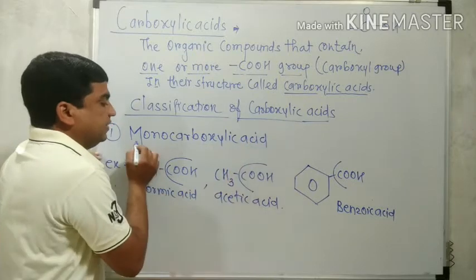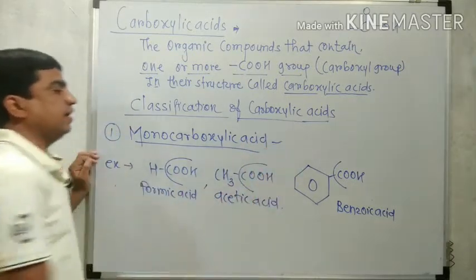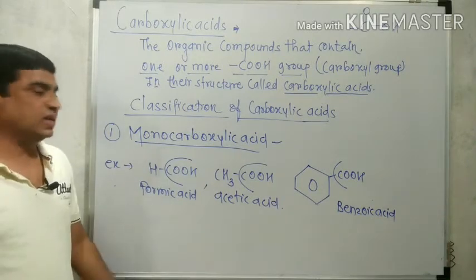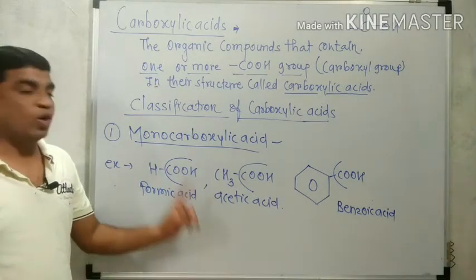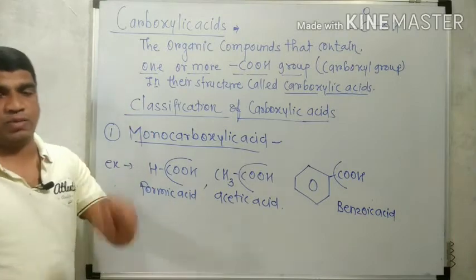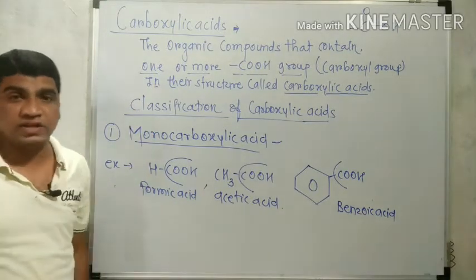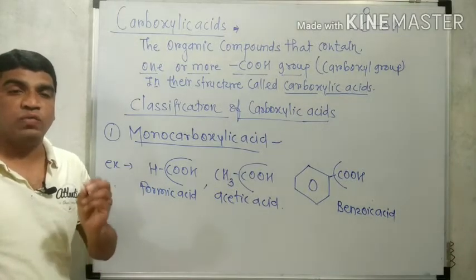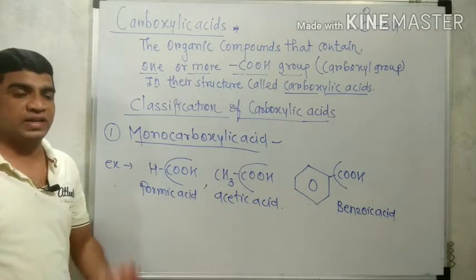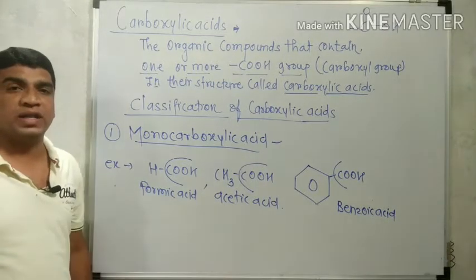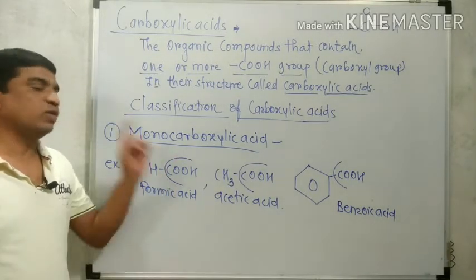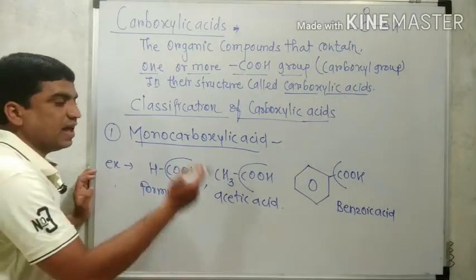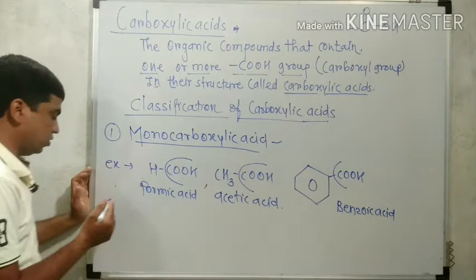Formic acid, acetic acid, benzoic acid contain only one COOH group in their structure. Therefore, this type of carboxylic acid is monocarboxylic acid. So, revise the definition again. The carboxylic acid that contains only one COOH group, that is carboxylic group, in their structure is called monocarboxylic acid. For example, formic acid, acetic acid, benzoic acid, and so on.